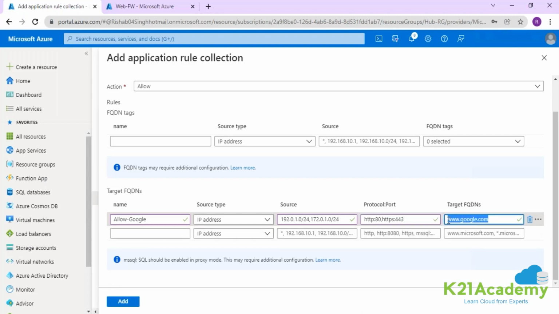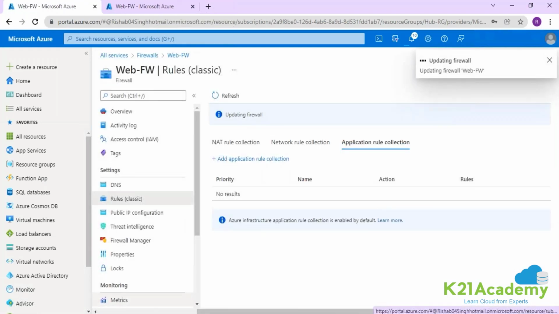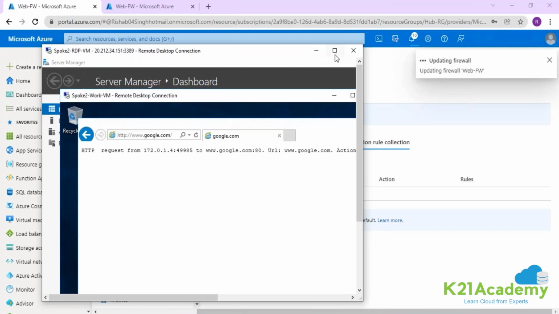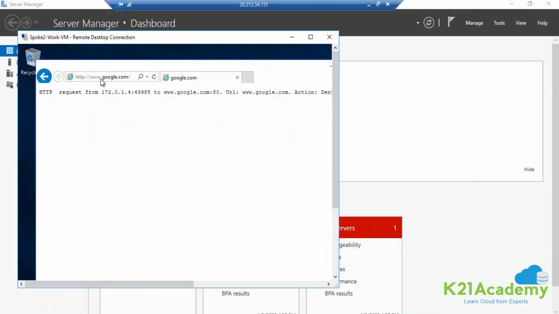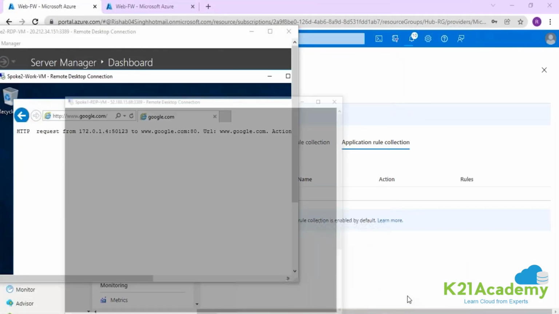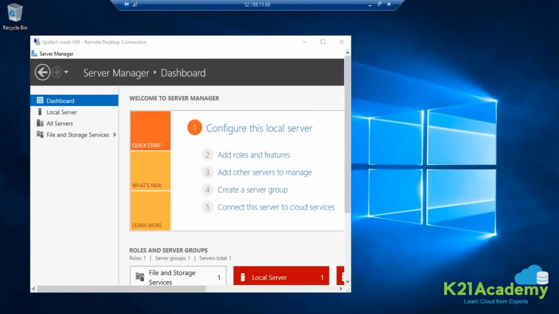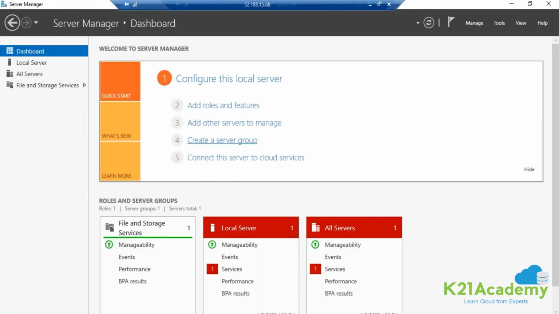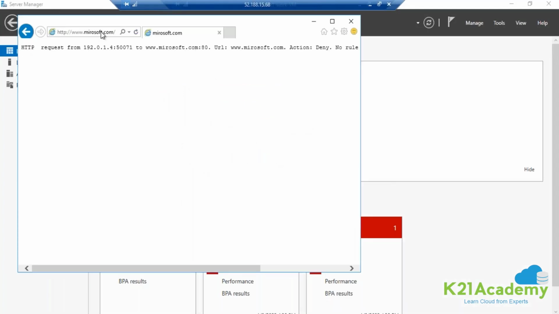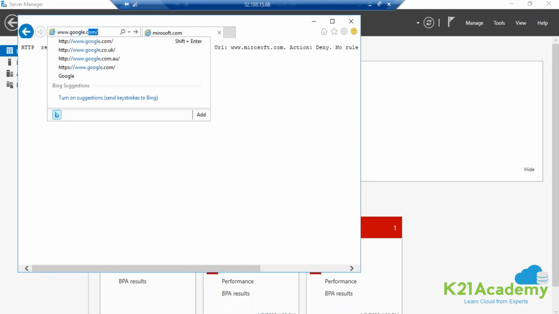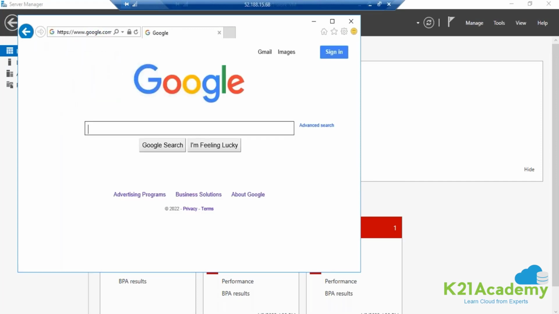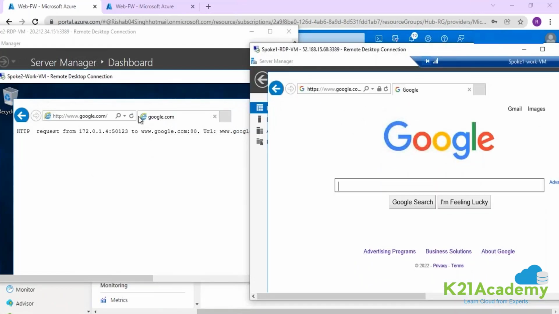We have just allowed google.com over here, and I'm just going to add this particular rule. The moment I'm adding this rule, now guys, see the behavior. This is your spoke 2 machine, right? Spoke 2 work machine. Are we able to open google.com? We just need to wait while the rule is getting saved. We should be able to open google.com on our work machine without any problem, guys. It should work. www.google.com is working again. See, guys.